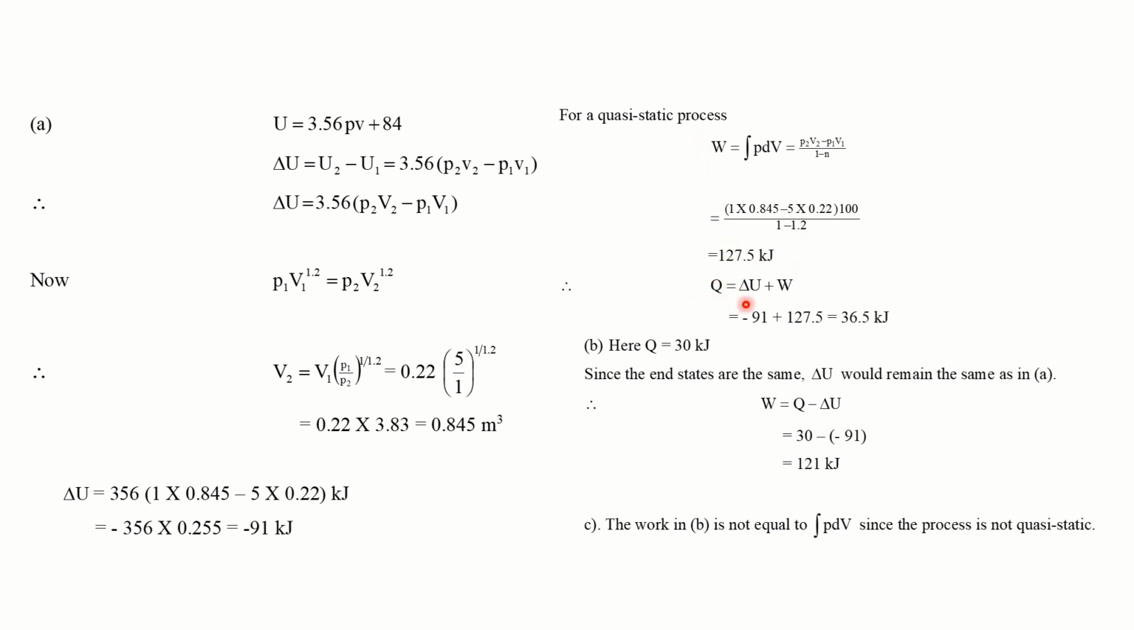Now Q is equal to delta U plus W. Delta U I'll get from here, W I'll get from here. Then I'll be finding out the Q value, which is nothing but 36.5 kilojoule.